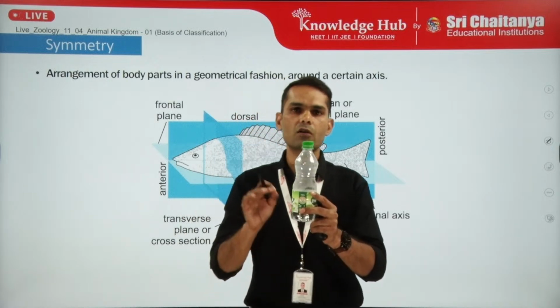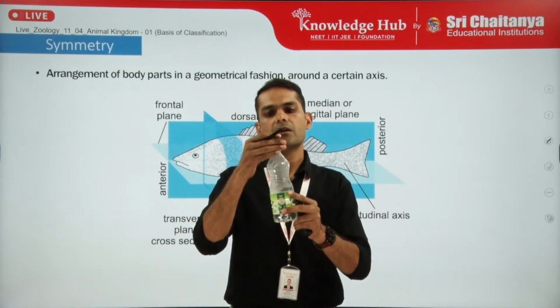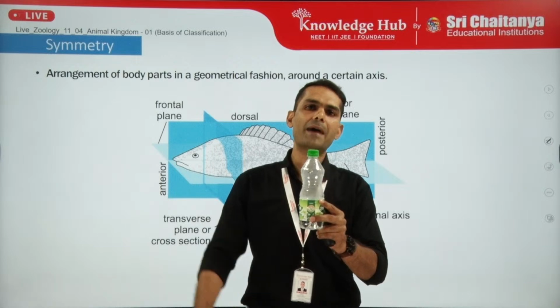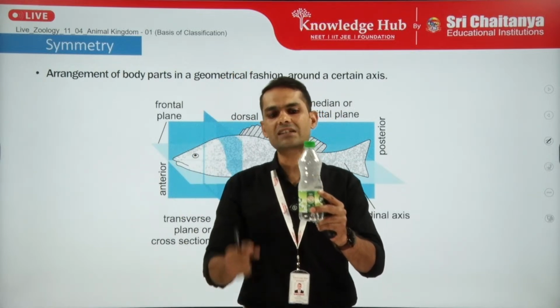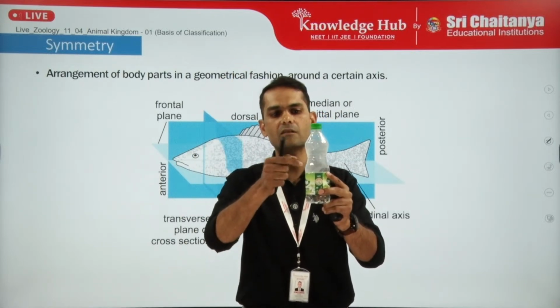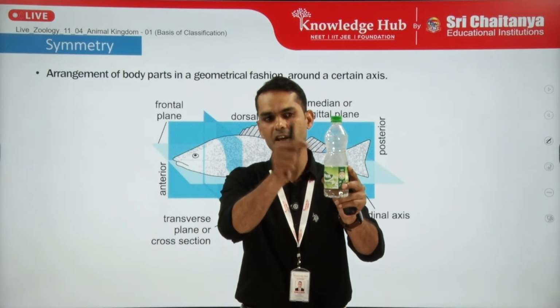If you want to know whether this organism is symmetric or not, what you have to do is imagine an imaginary axis which is passing through the center of the body, in the inside of the organism.